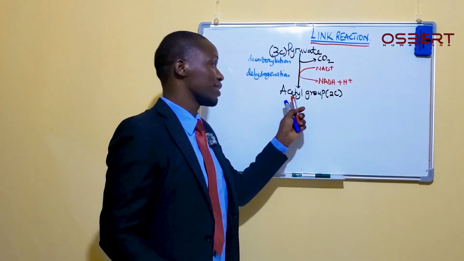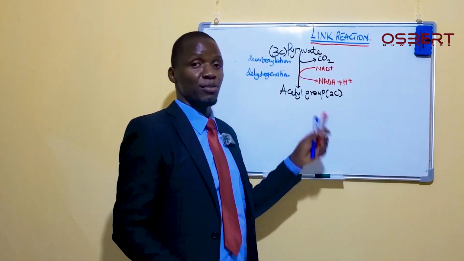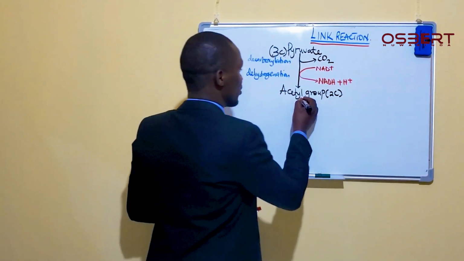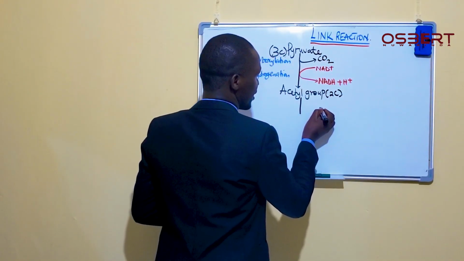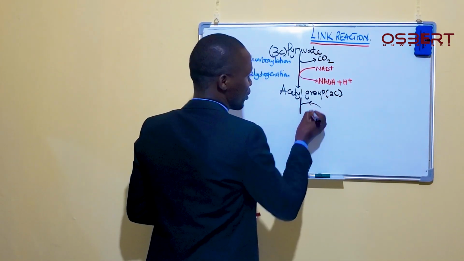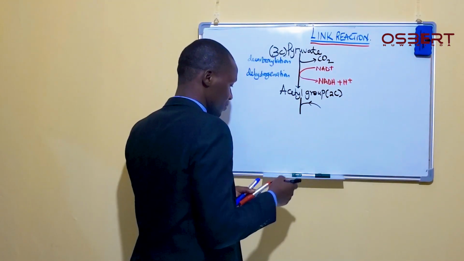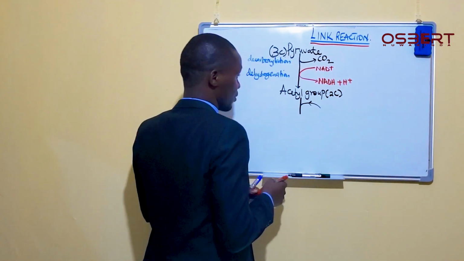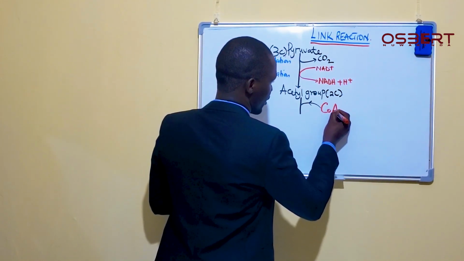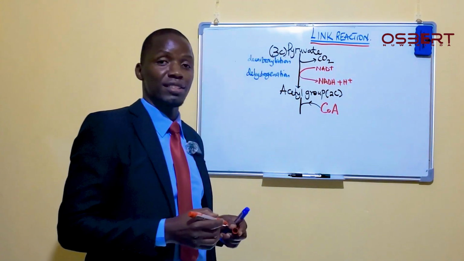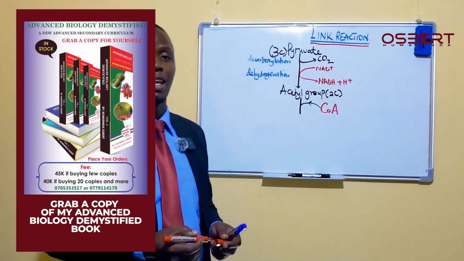So once this acetyl group is formed, it is immediately combined with a molecule, and that molecule is what we call coenzyme A. That's how we can shorten it, coenzyme A.